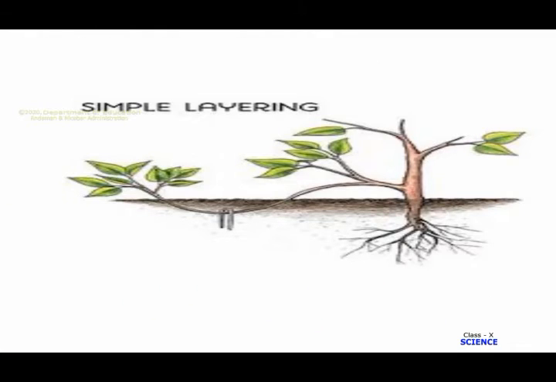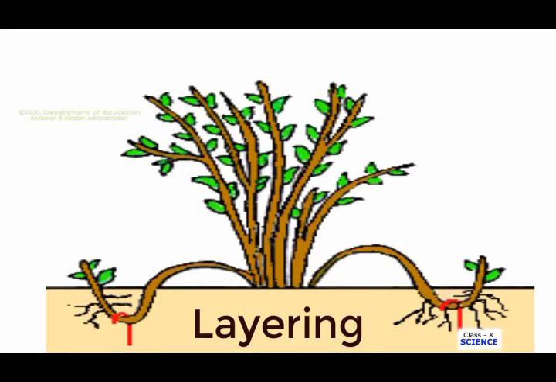Layering is also a technique of vegetative propagation of obtaining desirable plants with various characteristics. The process of layering is somewhat different from that of grafting. A low growing stem is bent down to touch a hole dug in the ground, as you can see, then pinned in place using something shaped like a clothes hanger hook and covered over with soil. However, a few inches of leafy growth must remain above the ground